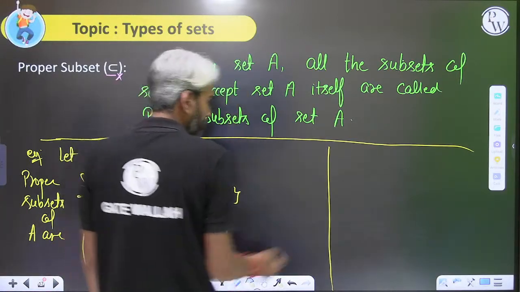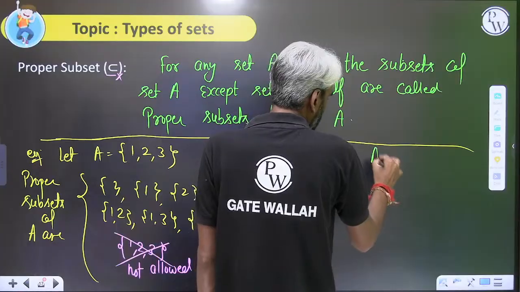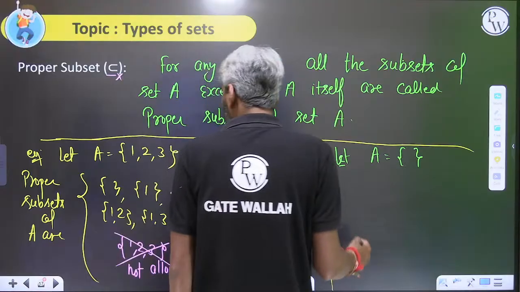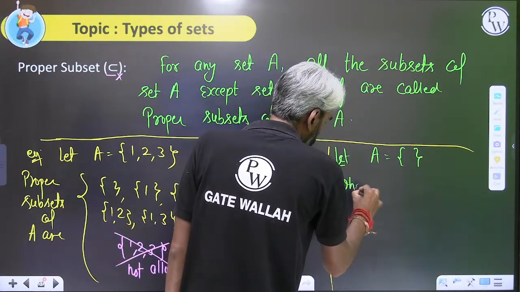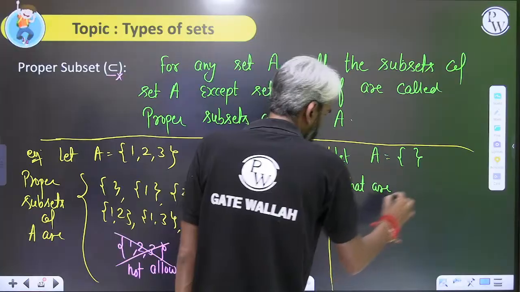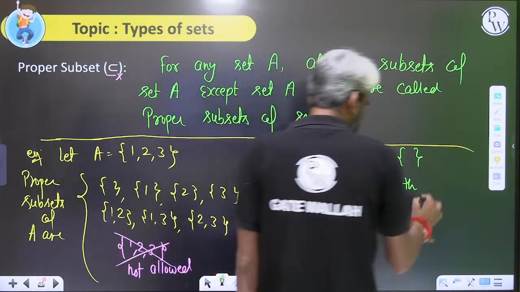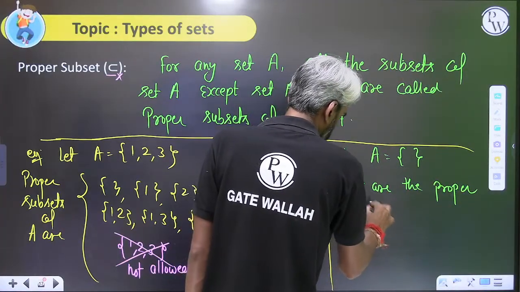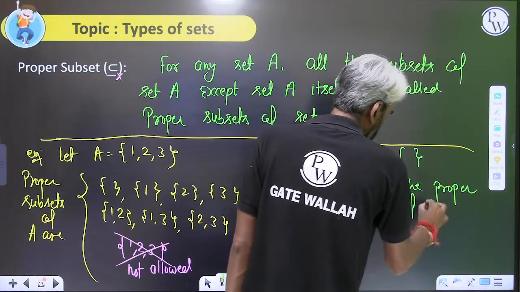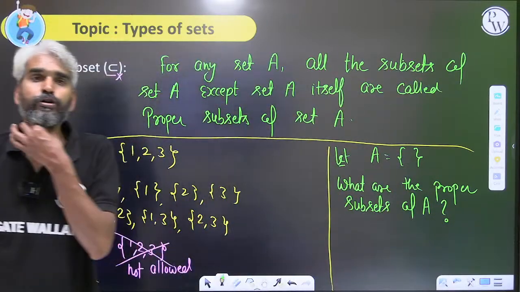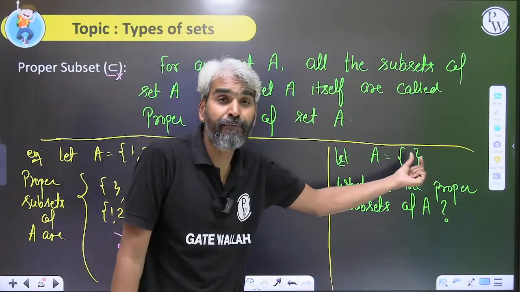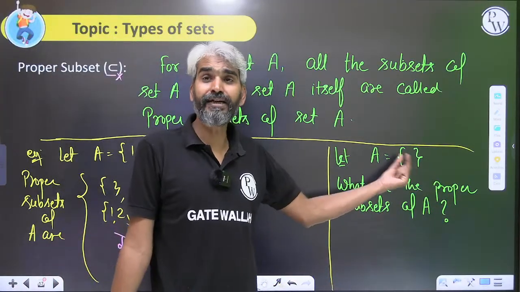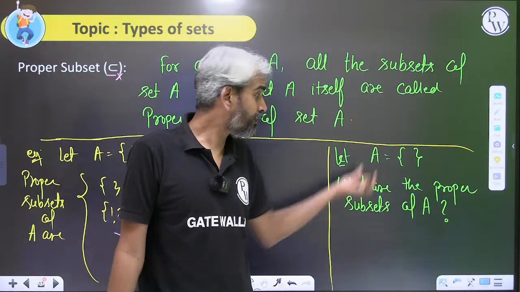If I ask you, let A equal phi. Now my question is, what are the proper subsets of phi? The only subset of an empty set will be the empty set itself, and that subset is equal to the given set.